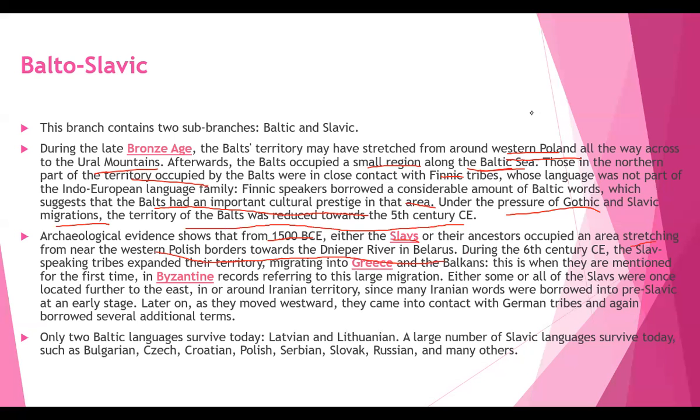This is when they are mentioned for the first time in Byzantine records, referring to the large migration. Either some or all of the Slavs were once located further to the east, in or around Iranian territory, since many Iranian words were borrowed into pre-Slavic at an early stage. Later on, as they moved westwards, they came into contact with Germanic tribes and again borrowed several additional terms.